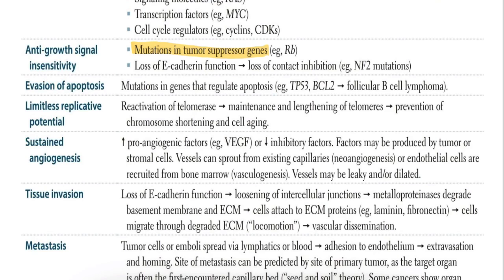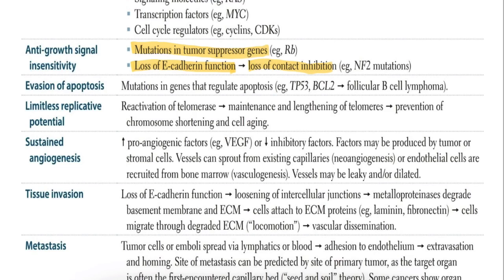We can also see loss of E-cadherin function and loss of contact inhibition, example NF2 mutation. In cancer cells, loss of E-cadherin, a molecule responsible for cell adhesion and inhibition. For example, NF2 gene mutations disrupt this control.